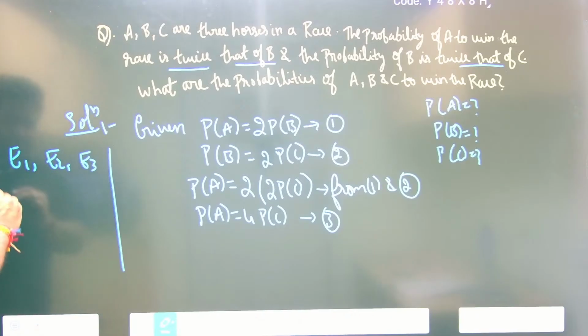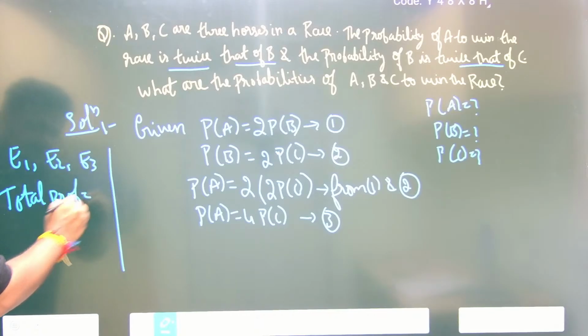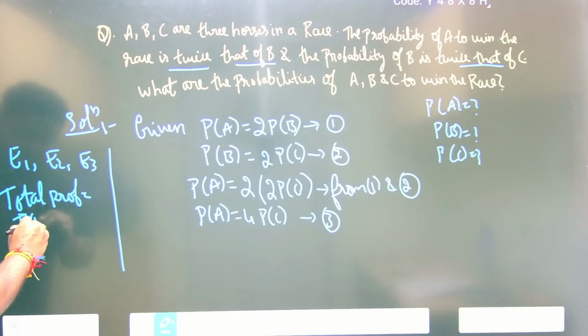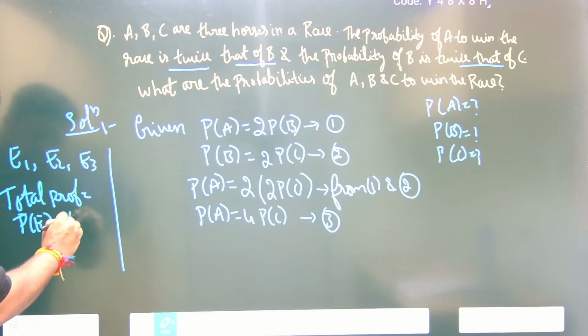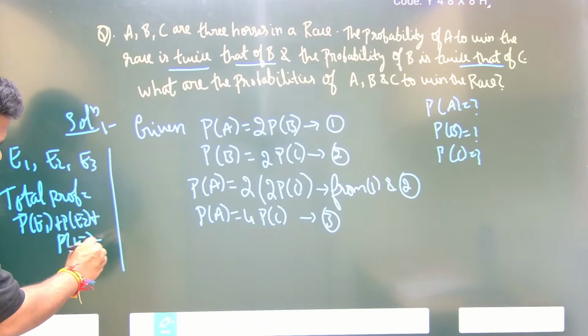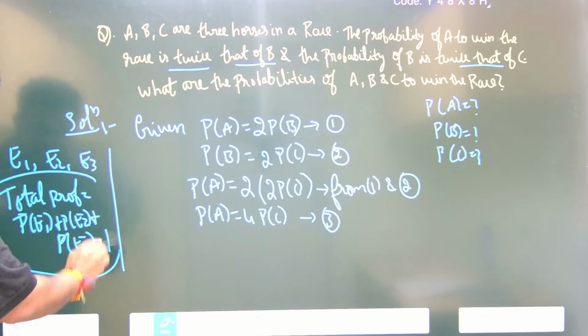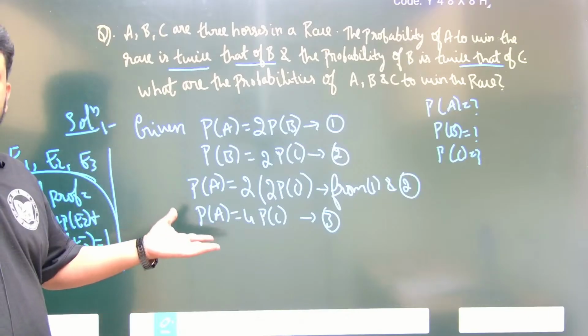Total probability is given by P of E1 plus P of E2 plus P of E3, which will always be equal to 1. This is nothing but total probability. Here let us apply total probability.